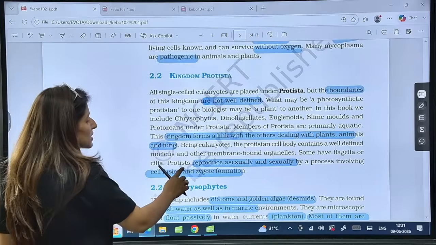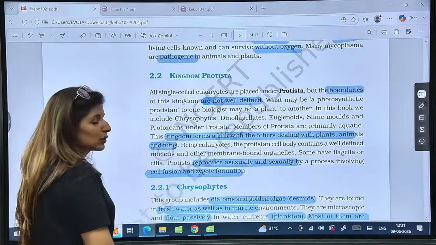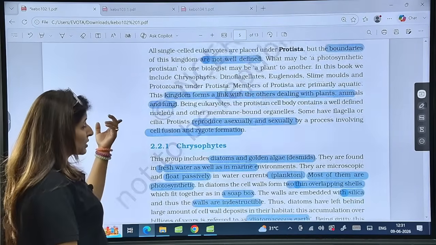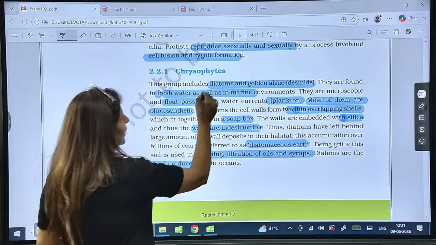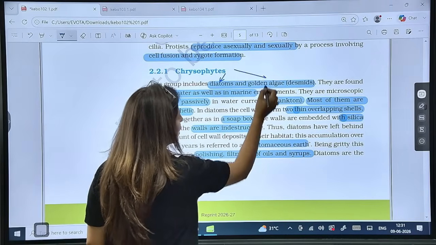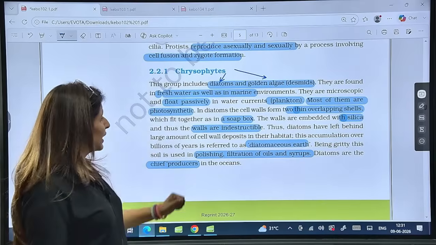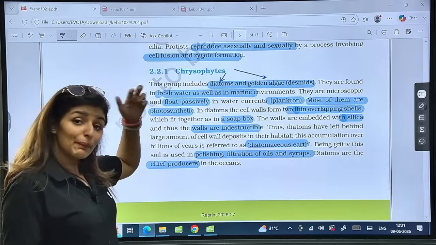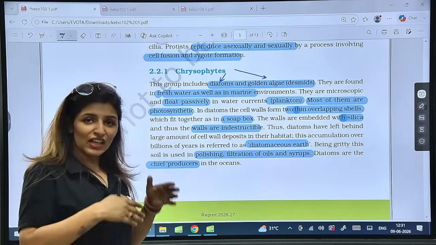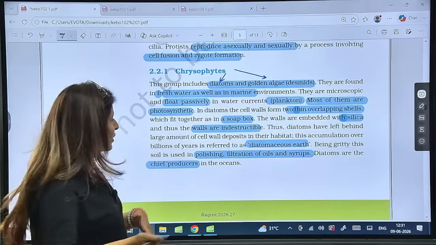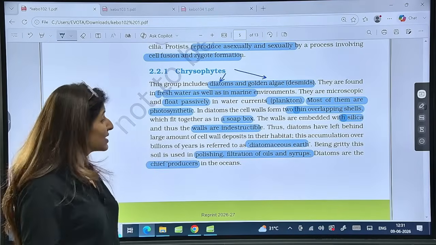Right? Now, Protista reproduce asexually as well as sexually, involving a process called cell fusion and zygote formation. Starting with the first type, chrysophytes. There are two types of chrysophytes: one is diatoms, the second is golden algae or desmids. They are found in fresh water as well as marine. They float passively, that means they cannot choose their own direction. They move at the mercy of water and tides. Hence they float passively, and such organisms are known as planktons.